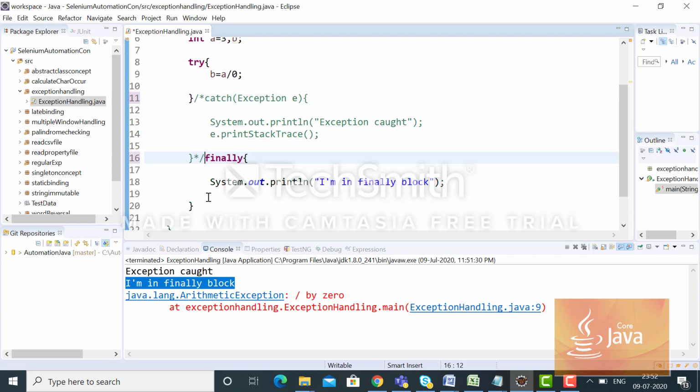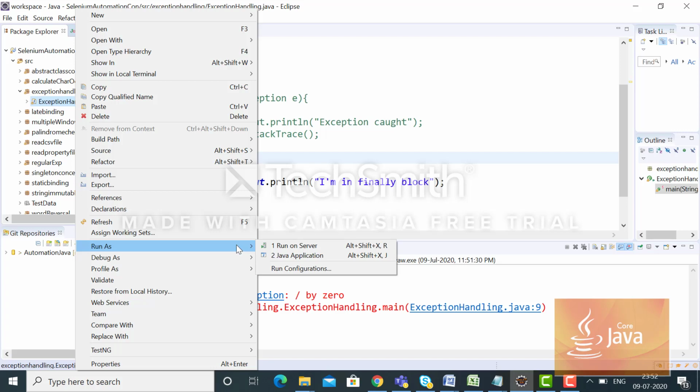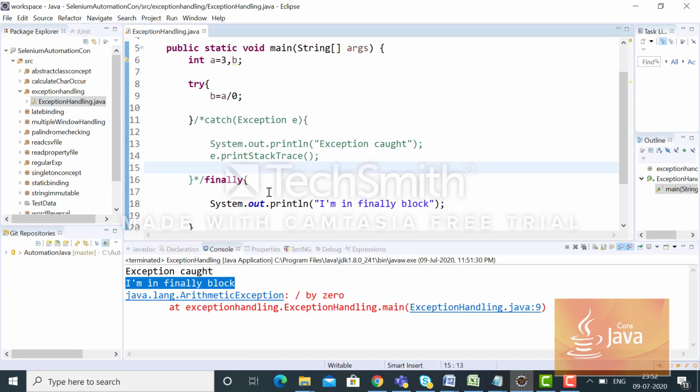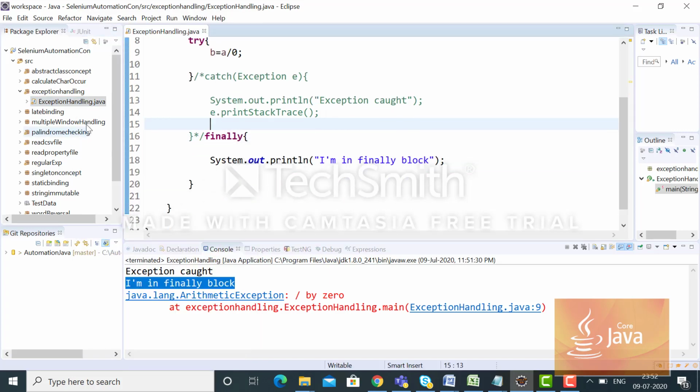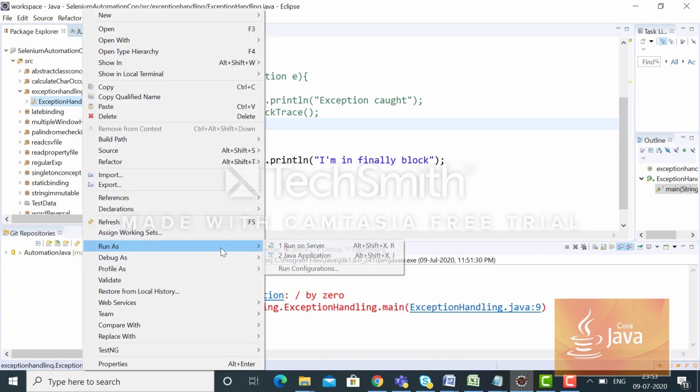I have commented this catch block. Let me save it and run it. So first of all, there is no compilation error. Now we'll see.